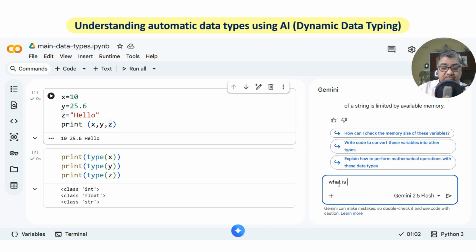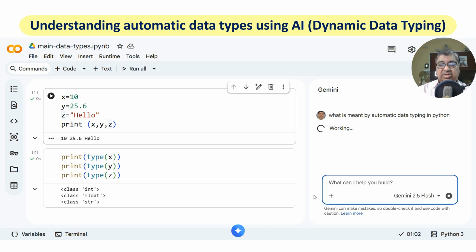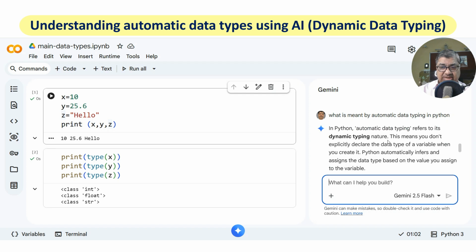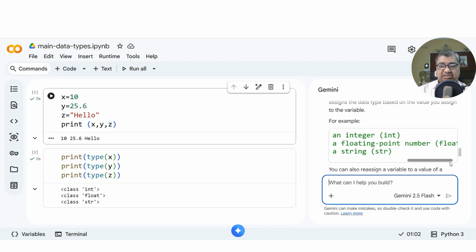What is meant by automatic data typing in Python? We should keep learning using the AI tool so that we understand things in detail. This is dynamic typing. Automatic typing refers to dynamic typing. That means Python automatically infers x as an integer, y as a floating point, z as a string. This is automatic.